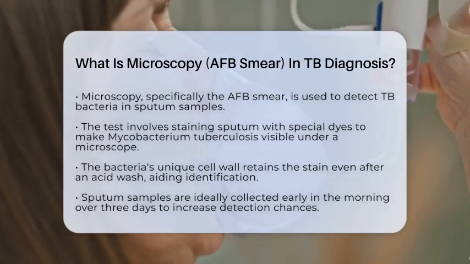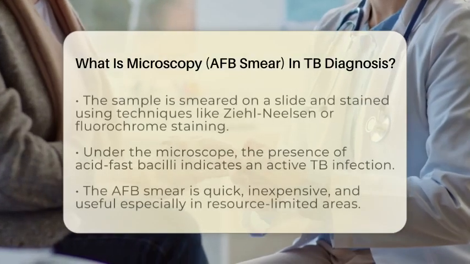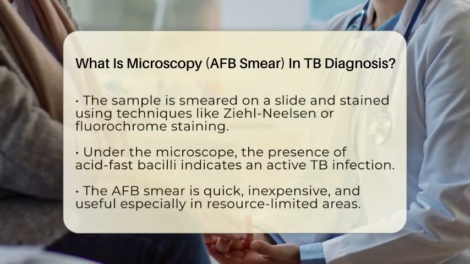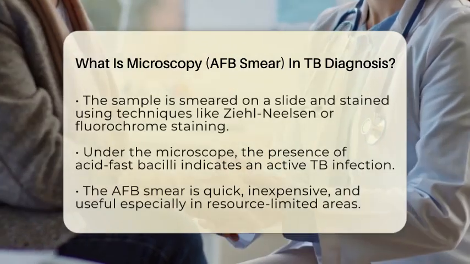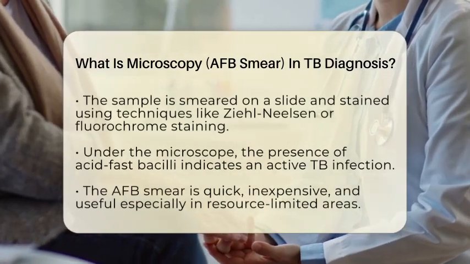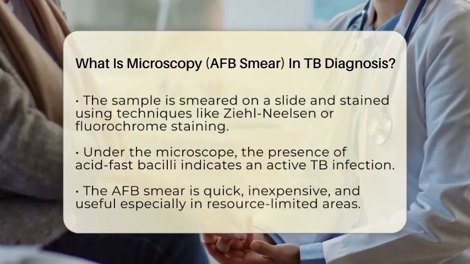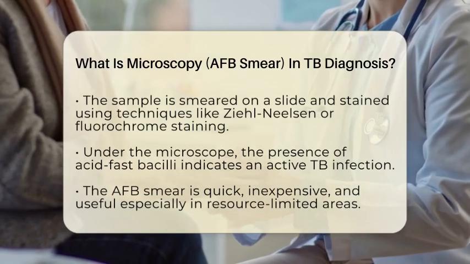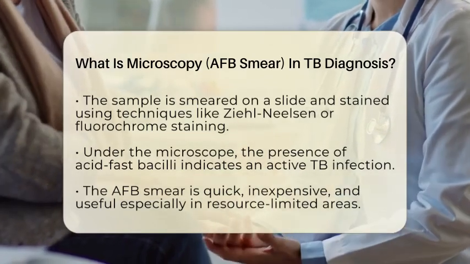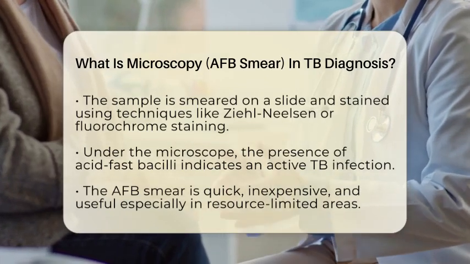In practice, the test starts with collecting sputum, ideally early in the morning over 3 days in a row. This increases the chances of catching the bacteria if they are present. The sample is then smeared onto a glass slide and stained using techniques like Ziehl-Neelsen or fluorochrome staining. After staining, the slide is examined under a microscope. If acid-fast bacilli are seen, it suggests active TB infection.